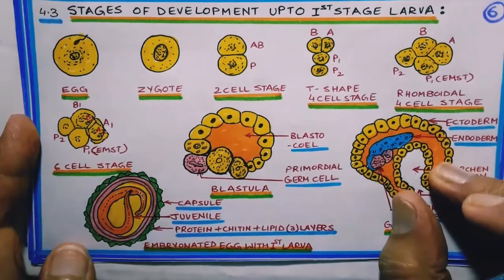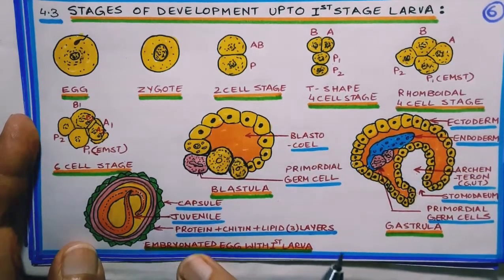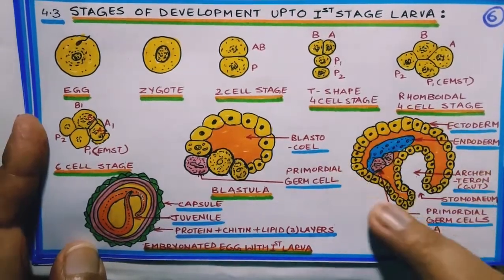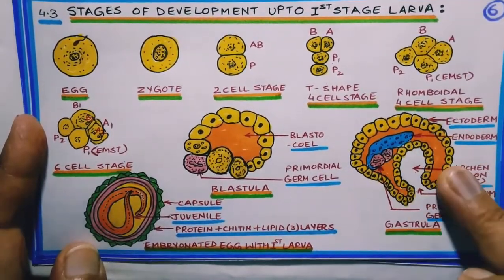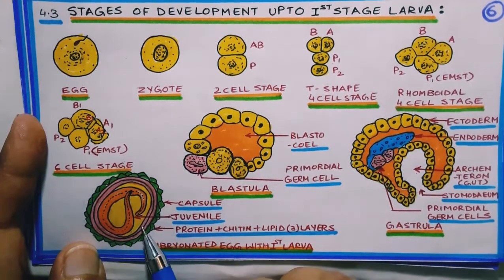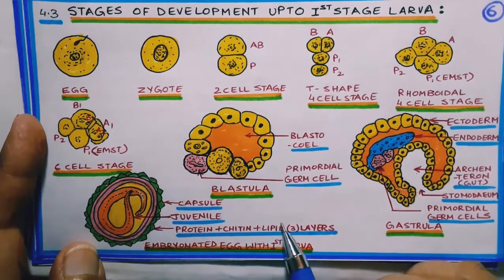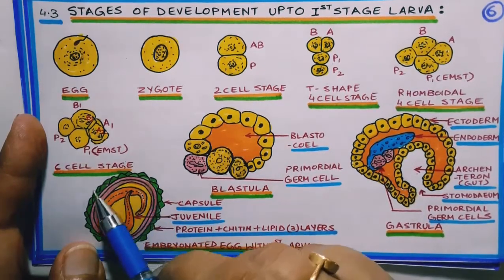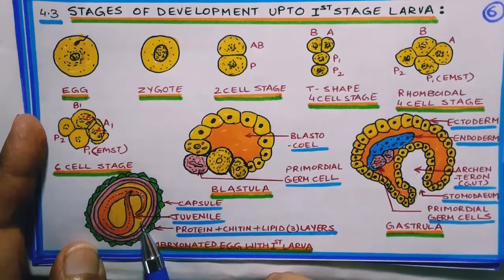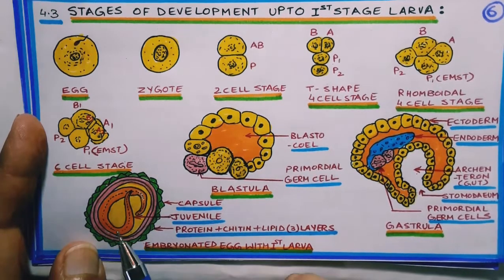Then from this gastrula, first stage larva develops and a shell is secreted around it in the uterus, which is 3-layered, consisting of inner layer of protein, middle layer chitin, and then outer layer of lipid and wavy margin. So, the larva which is present inside the embryonated egg is fully protected in the soil.